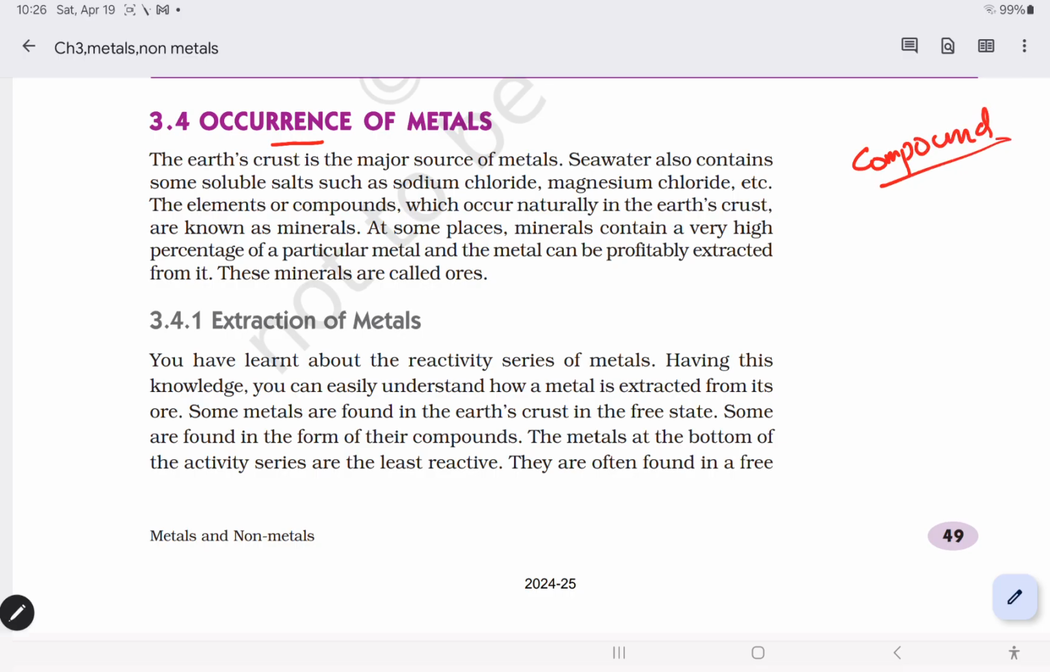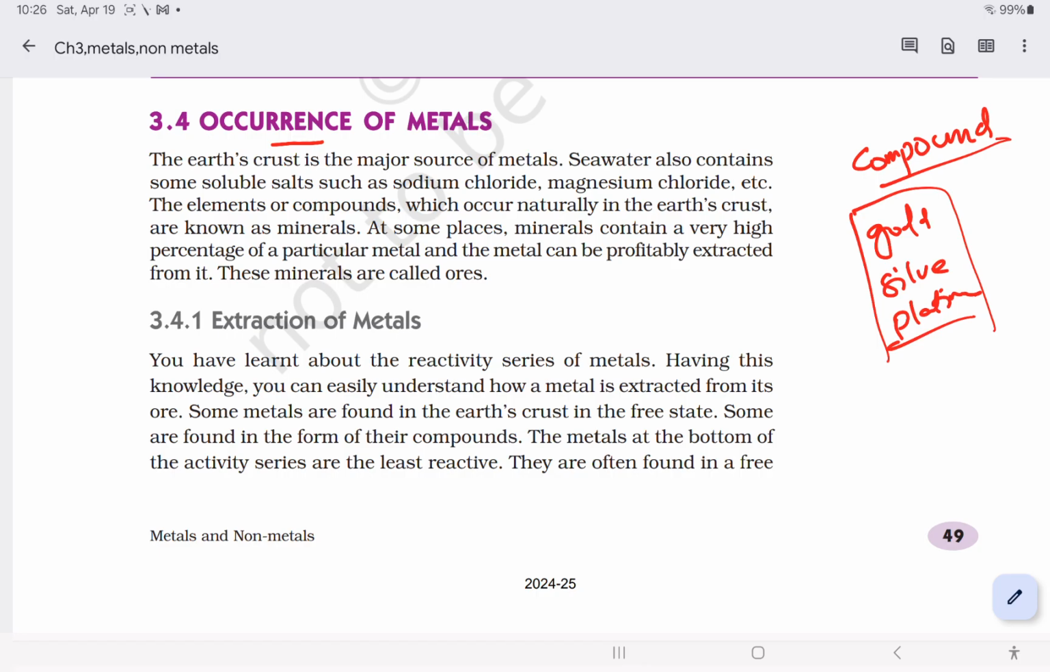Okay, so in the native or free state, what are the metals existing, and what are the compounds? Those things we can discuss. In the native or free state, metals like gold, silver, and platinum are found in free state because they are least reactive. All these, gold, silver and platinum, are least reactive elements, so they exist in the original form. Gold nuggets are found in river beds, which you can see.